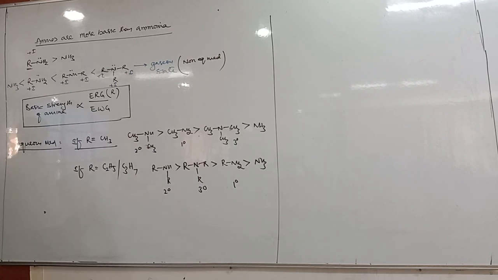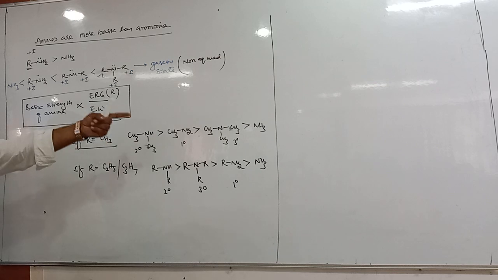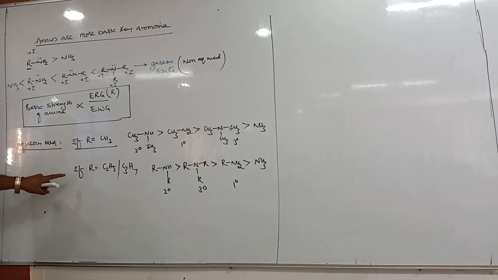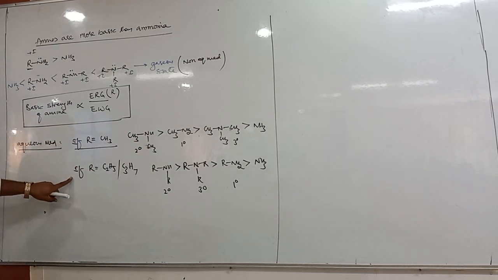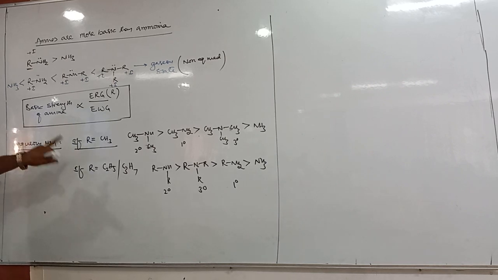Therefore, for the basic strength of amine in aqueous medium, if R is methyl, the order is secondary, primary, tertiary, then ammonia. If the group is other than methyl, whatever it may be, follow the other order.